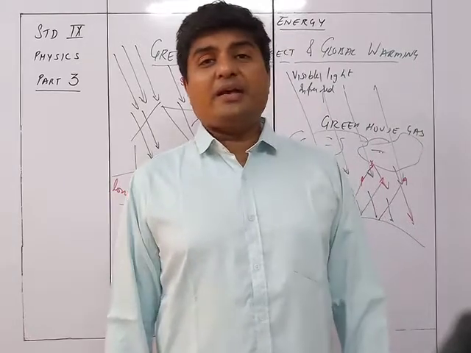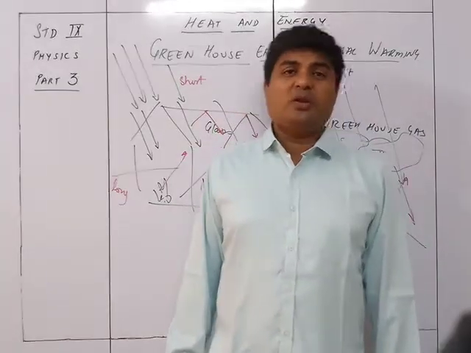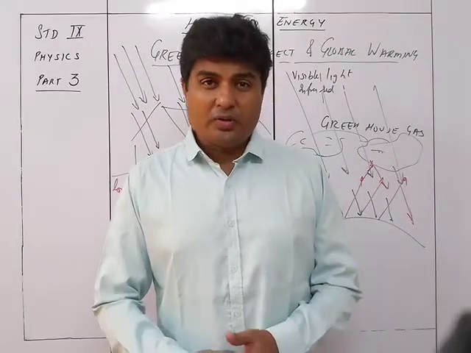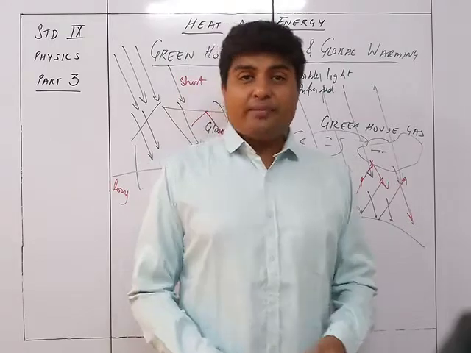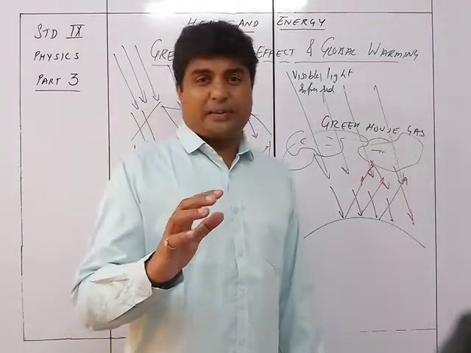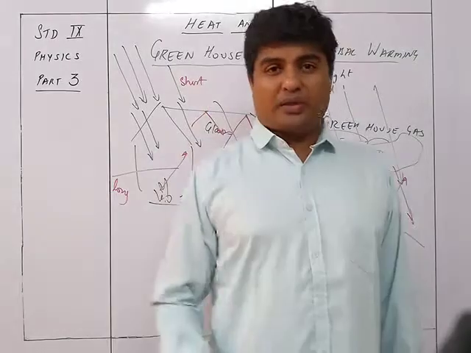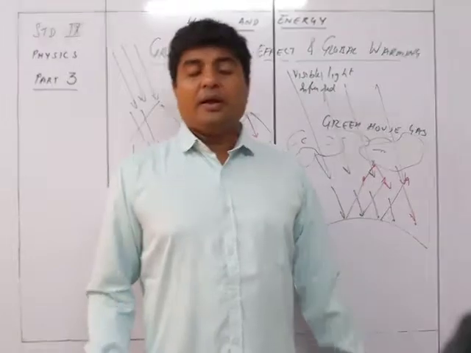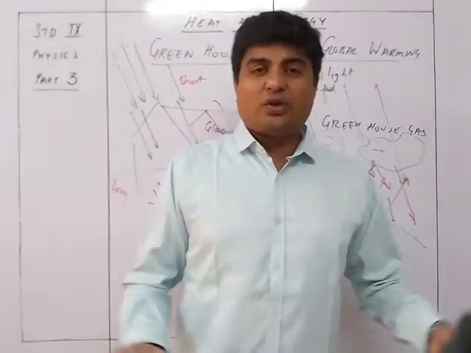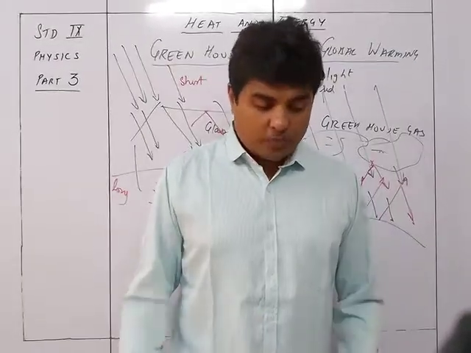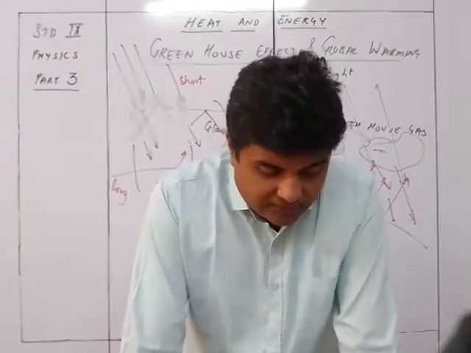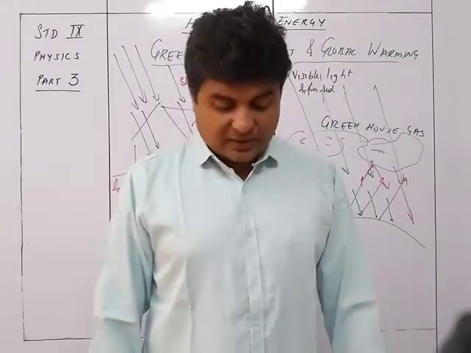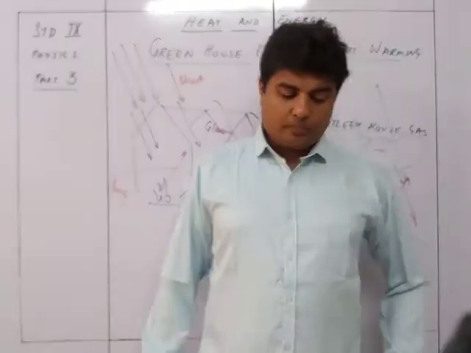These infrared radiations are of long wavelength, and because of that they do not have much penetration power, so for them the clouds become an opaque substance. They cannot pass through, and that's why they are reflected back into the Earth's atmosphere, wherein the gases get heated up and cause global warming. This is how the clouds and the gases prevent the long wavelength infrared from escaping into space and keep the Earth's surface warm.